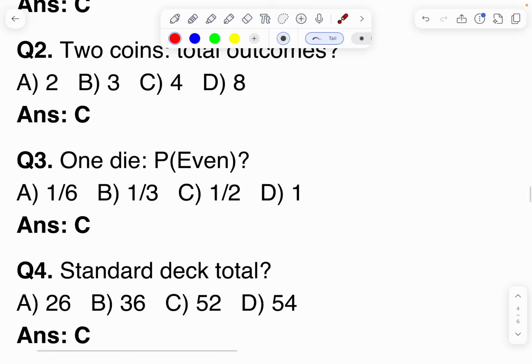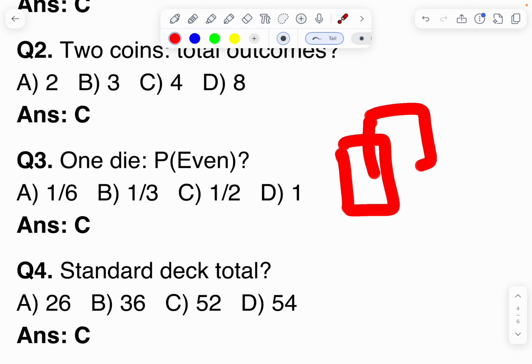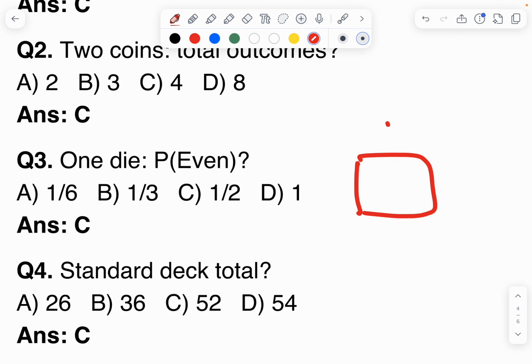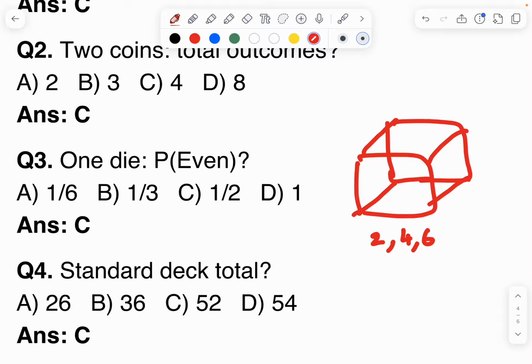When we throw a die, what is the probability of getting an even number? Suppose this is the die. I am discussing the even numbers. How many even numbers are there? 2, 4, 6. These are the even numbers. Therefore, favorable outcomes, here we want even numbers, 3, by total outcomes. Total numbers 1, 2, 3, 4, 5, 6. Therefore, 1 by 2 is the answer.